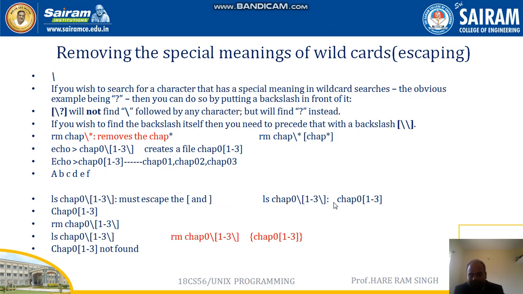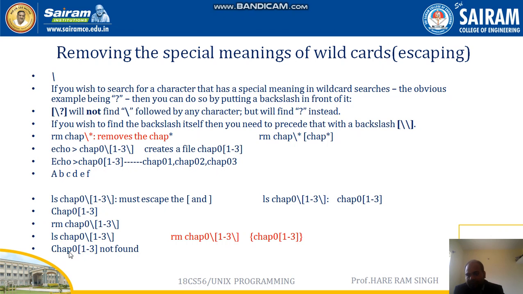Now ls chap[0123] must escape the square bracket using the backslash. Then rm chap[0123], ls chap[0123], rm chap[0123].